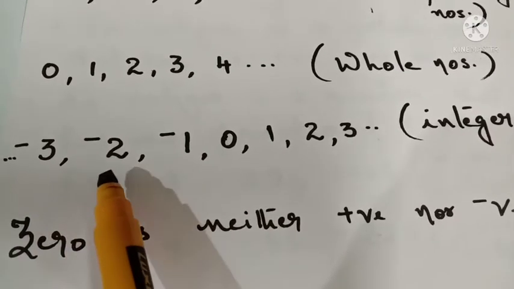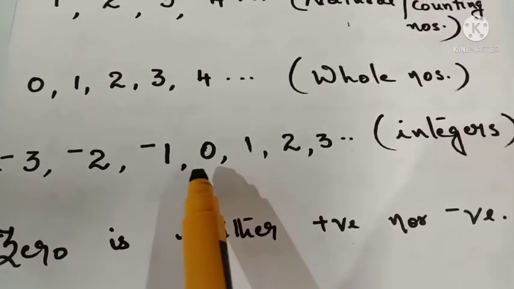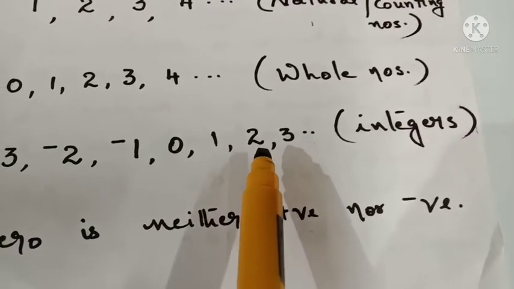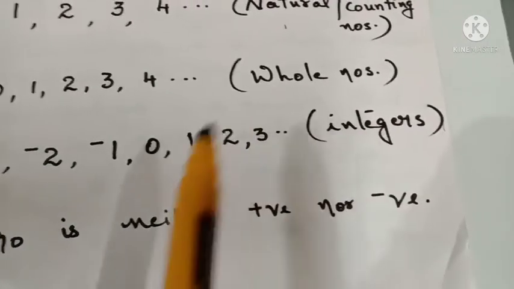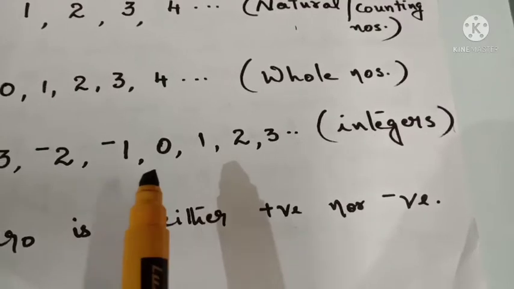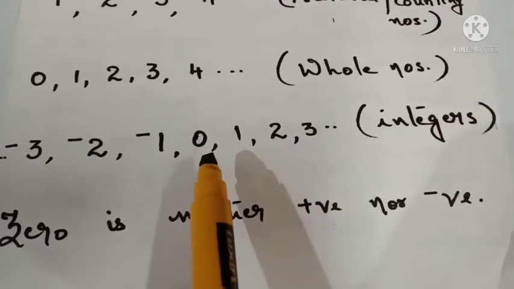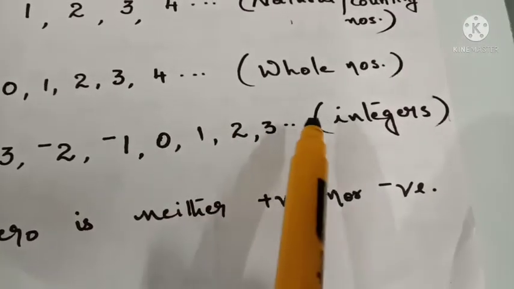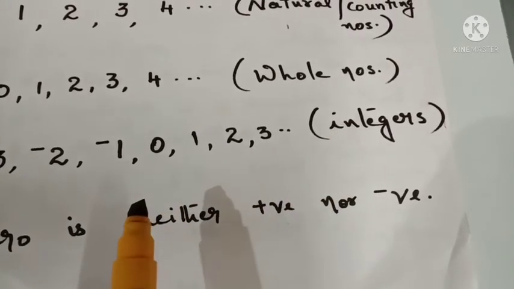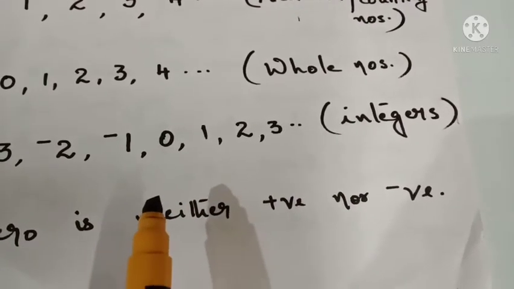That means negative numbers are there, 0 is there, and positive numbers are also there. All these together we can call integers.